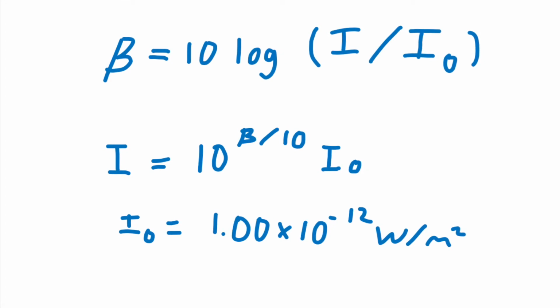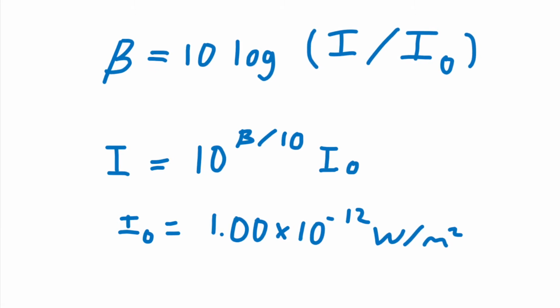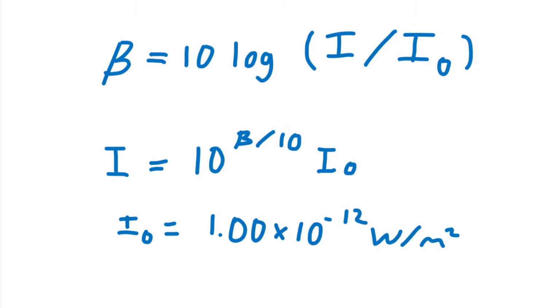Now let's talk about the equations. The equation, decibel is equal to 10 times log of the intensity of the given sound over the intensity of the threshold of hearing, is used to find the decibel level when intensity is provided. Rearranging the equation to 10 to the power of decibels divided by 10 times the intensity value of the threshold of hearing, which is 1 times 10 to the power of negative 12 watts per meter squared, will provide intensity of the sound.